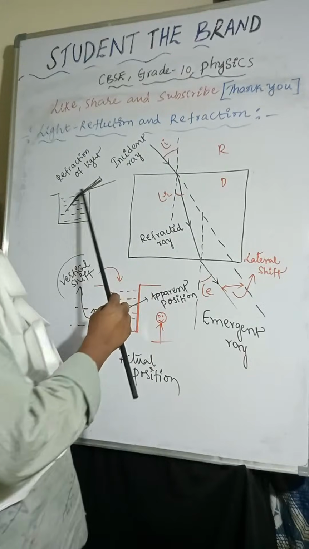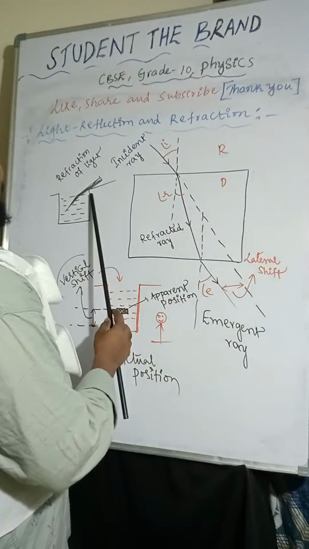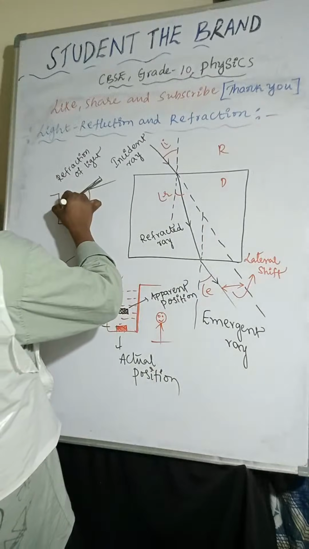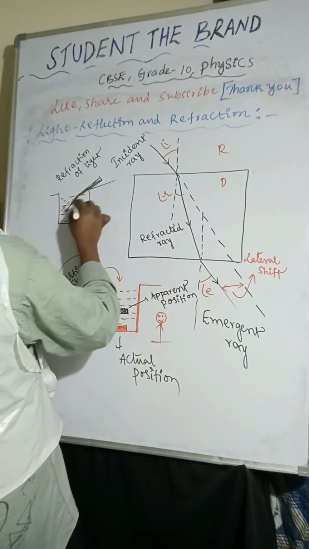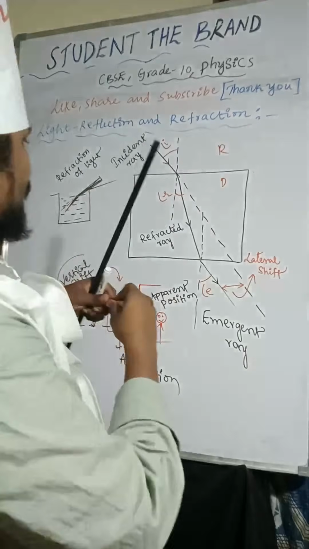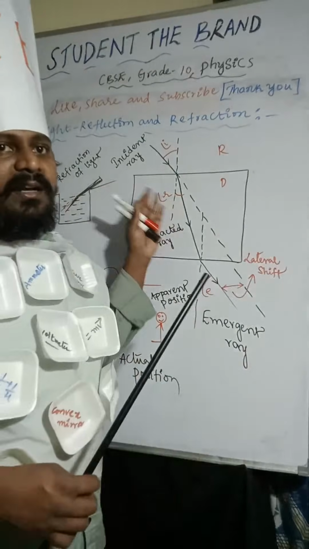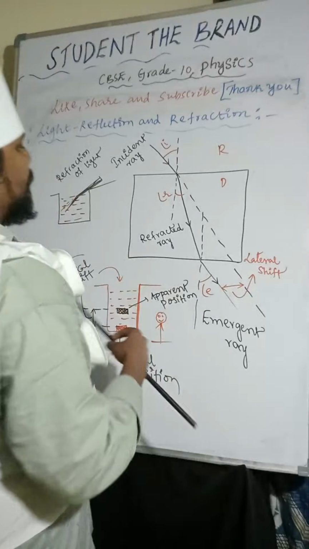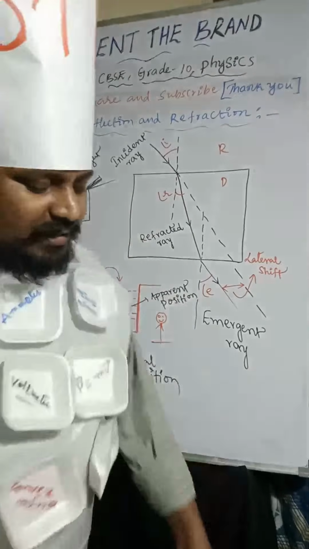And coming to the pencil placed in the beaker, at the interface the pencil actually looks like this, but it appears here. The actual pencil is straight, but when you place it inside the water, it appears bent due to refraction of light. So this is about the glass slab and three examples.